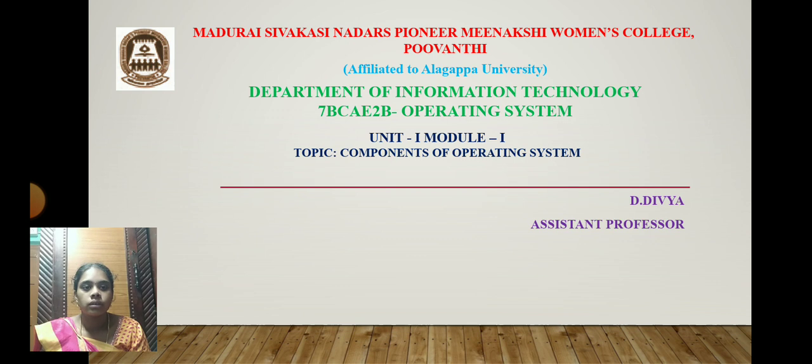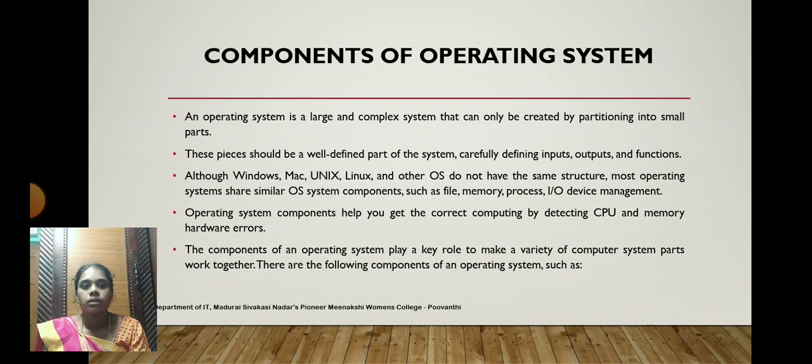Okay, now we will discuss in detail the components of operating system. An operating system is a large and complex system that can only be created by partitioning it into small parts. These pieces will be well-defined parts of the system, carefully defining inputs, outputs and functions. These are all different processing of an operating system.